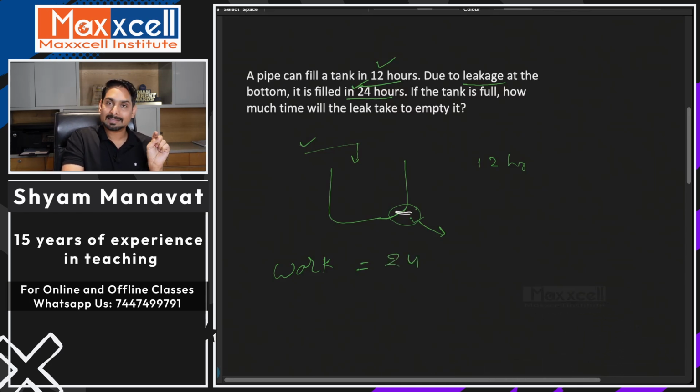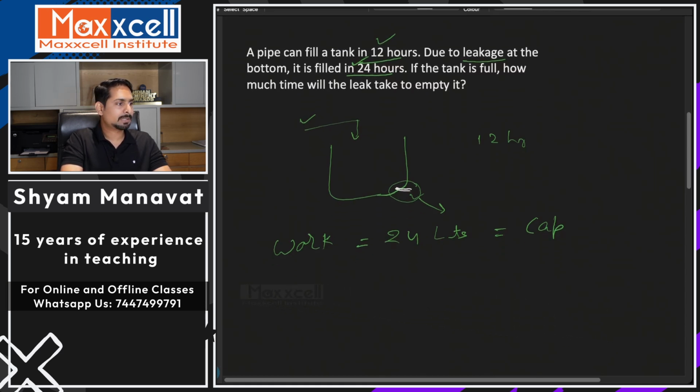In pipe and cistern, the work will be the capacity of the tank, because the work is to fill the tank till the top. For capacity, I can use the unit liters. So I will assume the capacity of the tank is 24 liters.